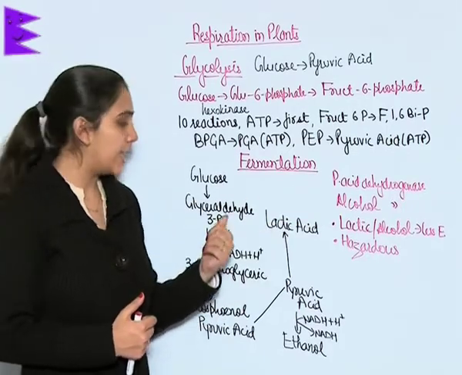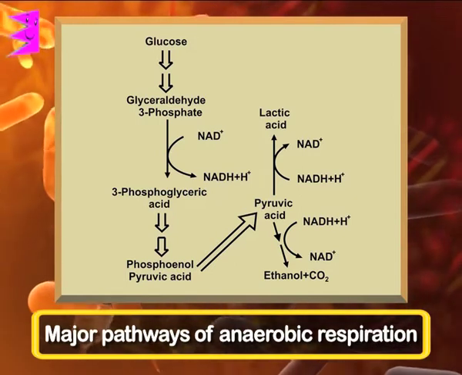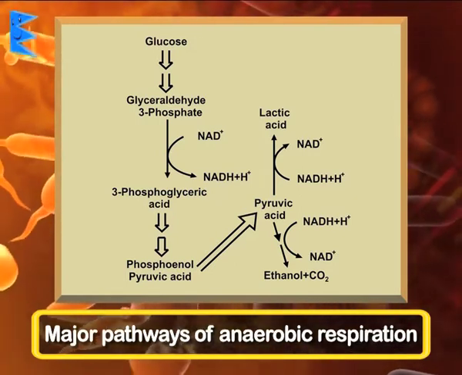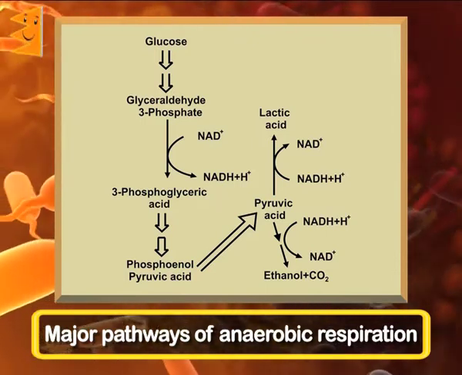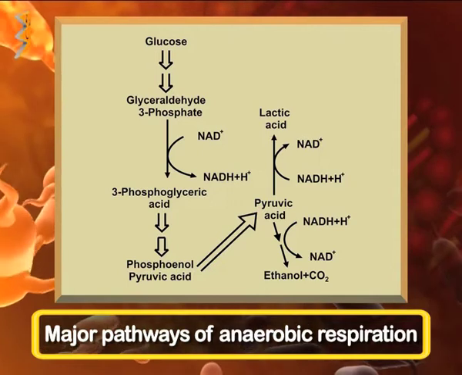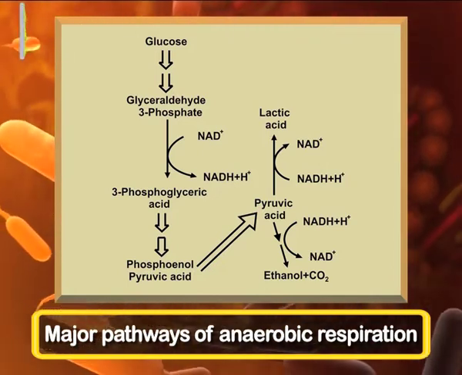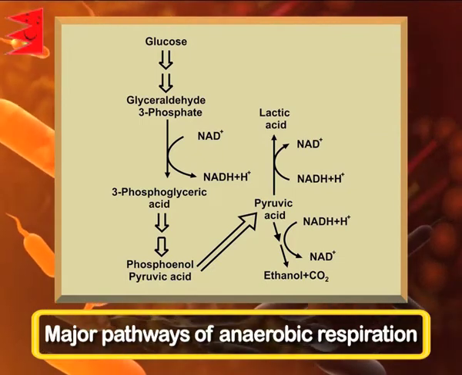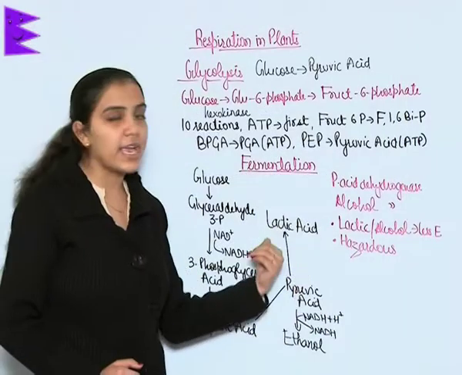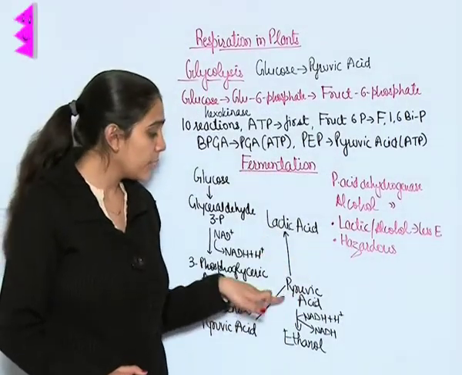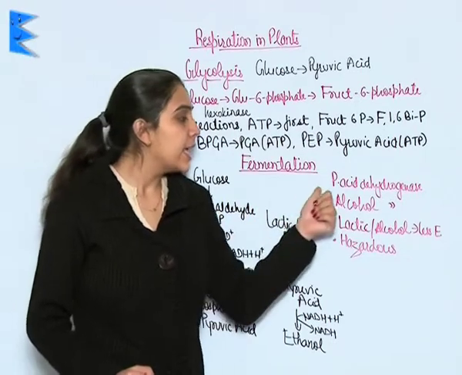You can see in the diagram the glucose is converted into glyceraldehyde 3-phosphate, which gets converted into 3-phosphoglyceric acid, which gets converted into phosphoenol pyruvic acid. This pyruvic acid gets converted into ethanol and carbon dioxide is released, whereas in human beings this pyruvic acid gets converted into lactic acid.